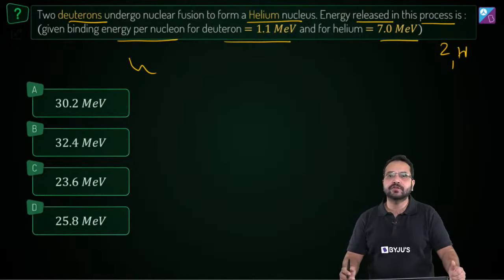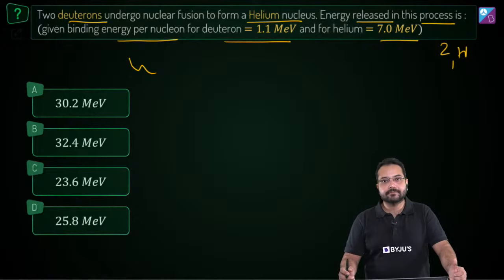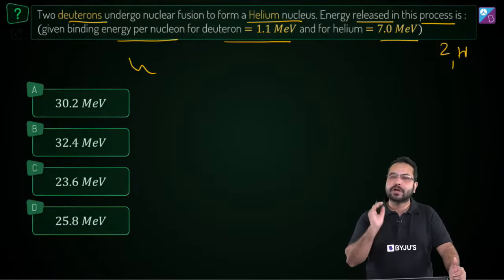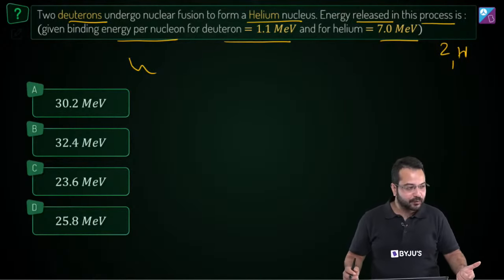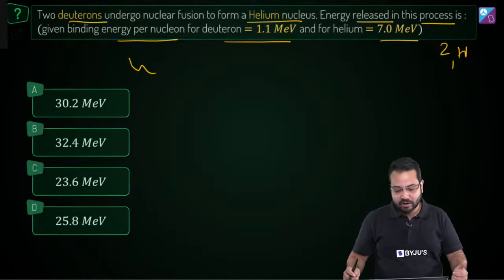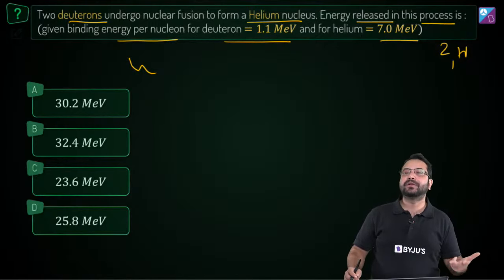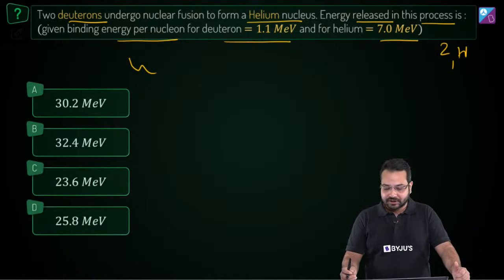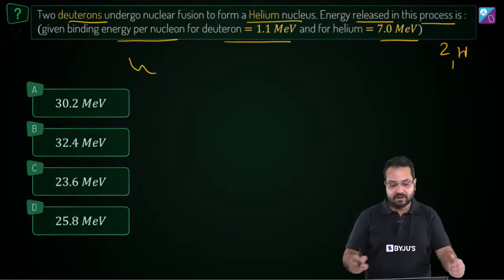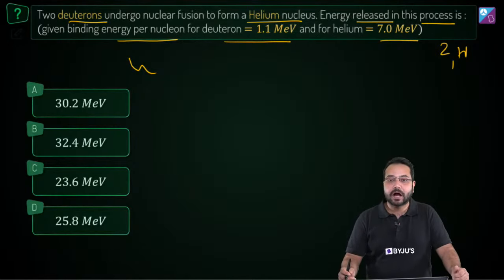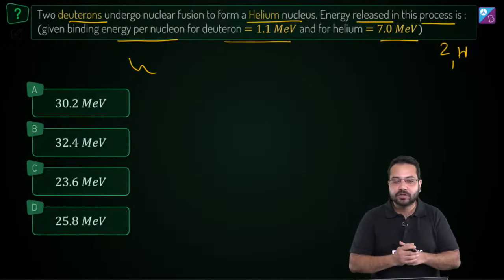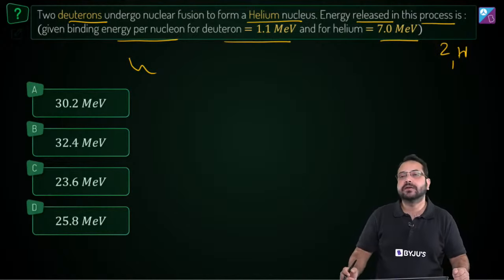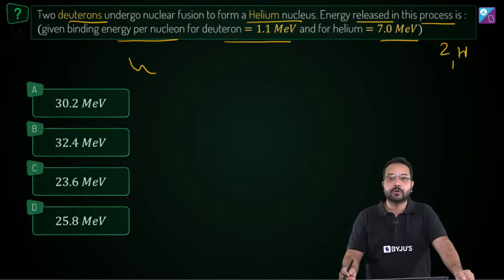Quickly I want to first get your understanding. What is the concept involved? Do you recall the concept? Quickly let me know. Here we are talking about a few things. We are talking about fusion. We are talking about binding energy per nucleon and how that is going to have an effect on the energy which is released or absorbed in the nuclear reaction.